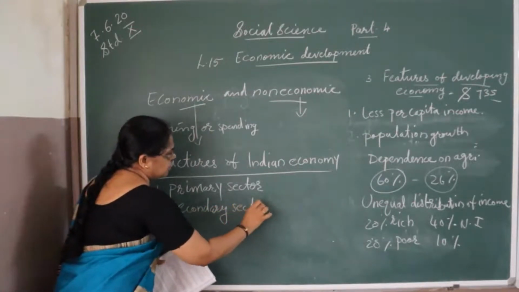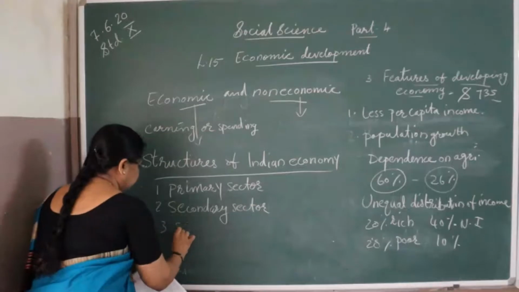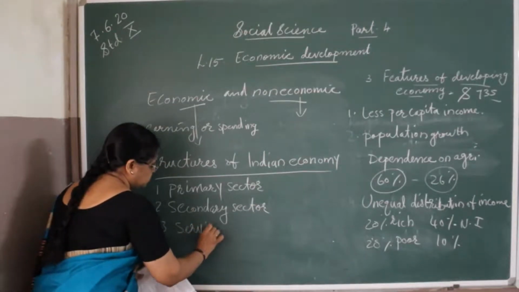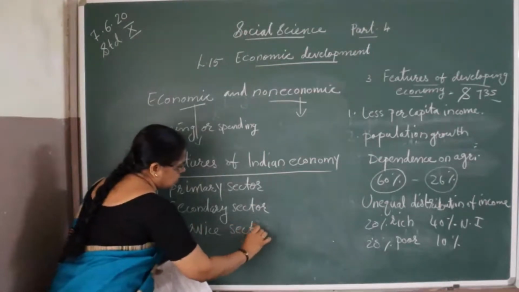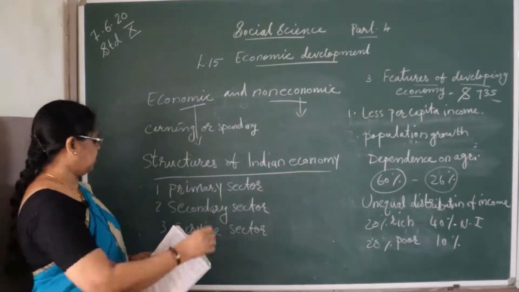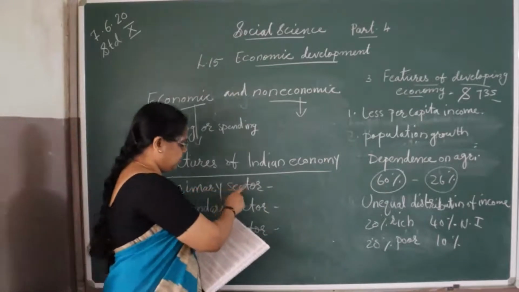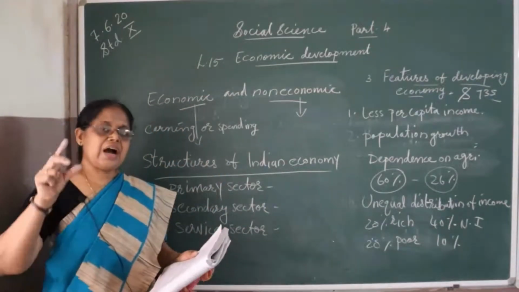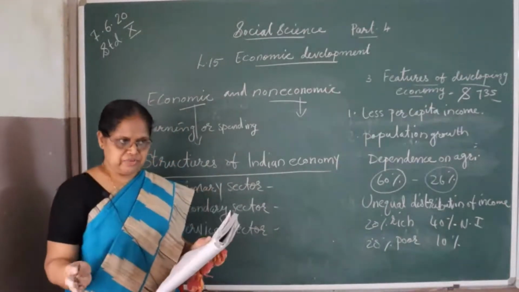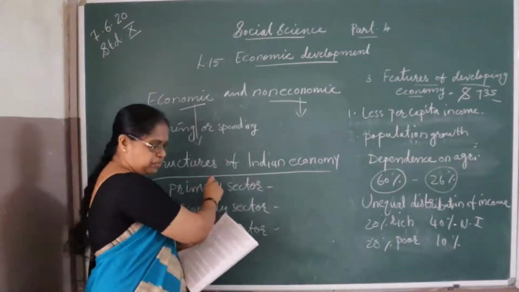And third one, service sector. And we will see what are the different activities included in this. Primary sector includes agriculture and agriculture related activities. So this is a primary sector.